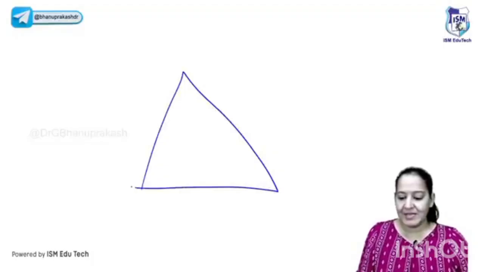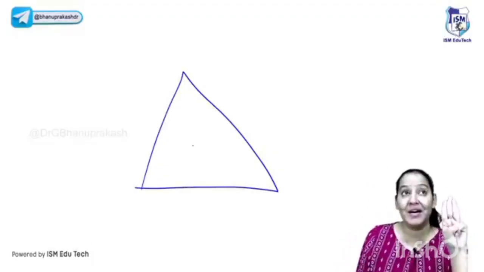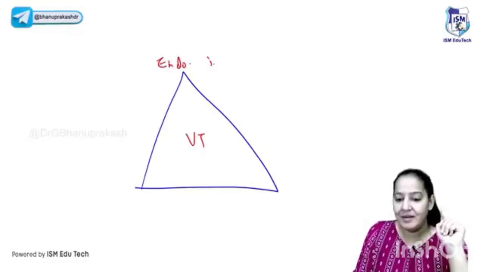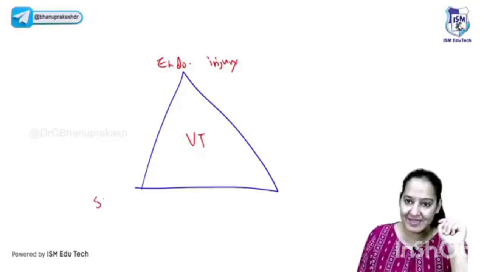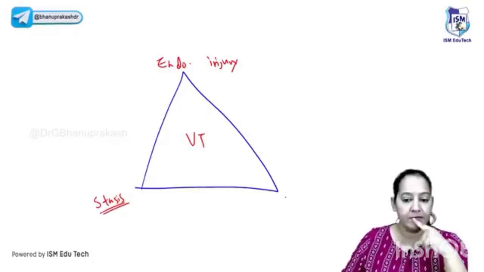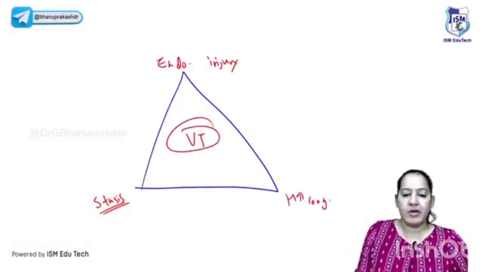So can you tell me the three causes of thrombosis, the Virchow triad? What are the three causes? The first one is endothelial injury. The second one is stasis or turbulence of the blood. And the third one, what is the third one I told you? Hypercoagulability. Please write down the three causes, ultra important PYQ, the three causes of the thrombus.